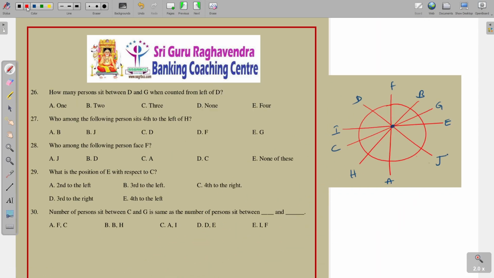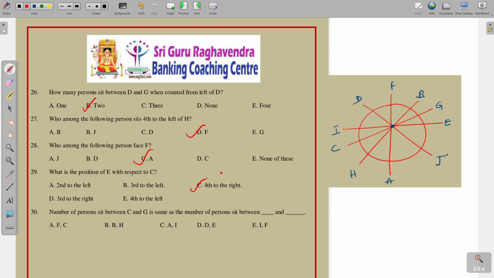See the question. How many persons sit between D and G when counted from left of D? So D and G, from the left of D, there are 2 persons. Who among the following persons is fourth to the left of H? 1, 2, 3 and 4, that is F. Who among the following persons faces F? That is A. What is the position of E with respect to C? 1, 2, 3, 4, fourth to the right.